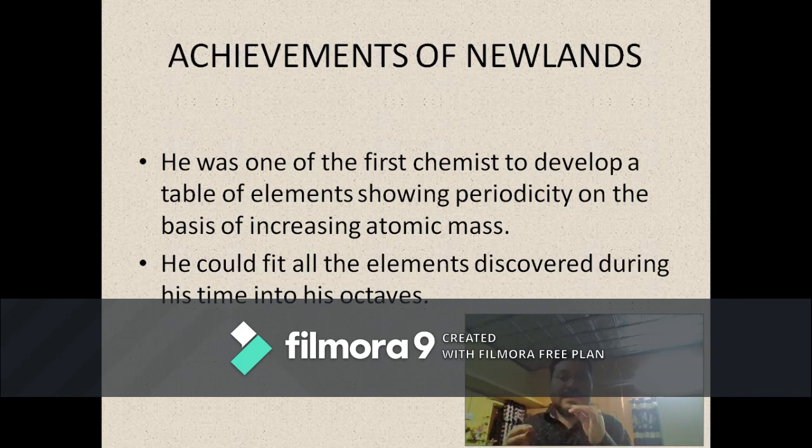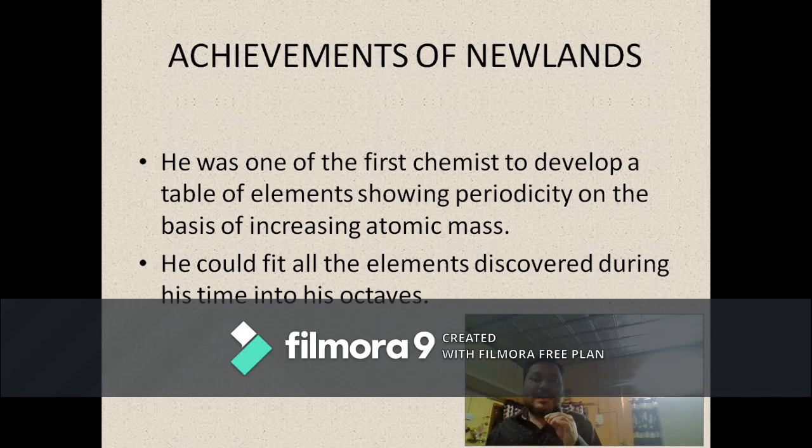So the number of elements discovered during his time was 56, and he could fit all the 56 elements into his classification. So the second achievement was he could fit all the elements discovered during his time into his octaves. Now this was his great achievement because he could fit all the elements discovered during his time, almost 56 elements, by his method of classification.